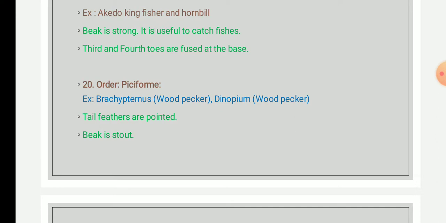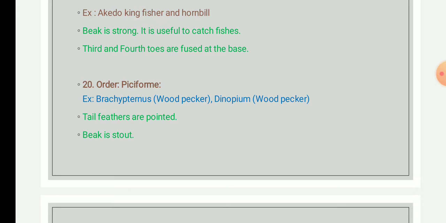The size of Piciformes species varies from 9 to 60 centimeters in overall length, and they inhabit the trees of forests, grasslands, parks, and orchards. Because they are physically adapted to this type of ecosystem, they easily live in the trees.